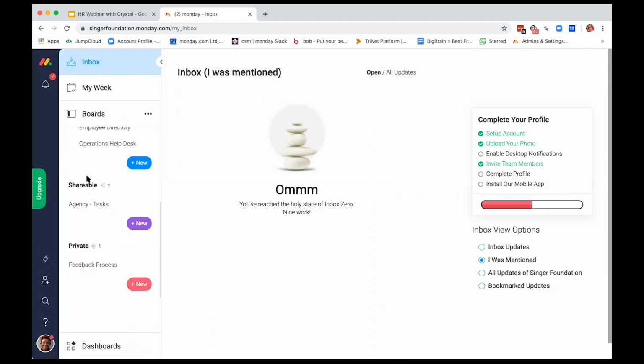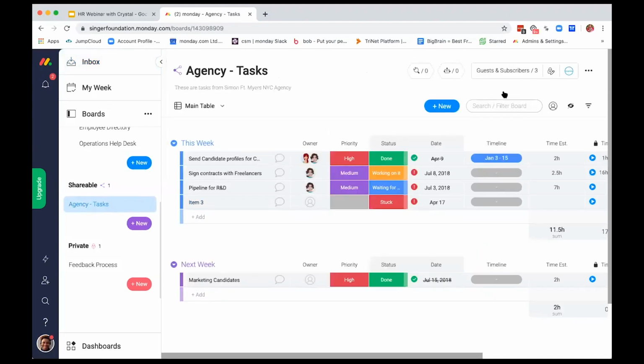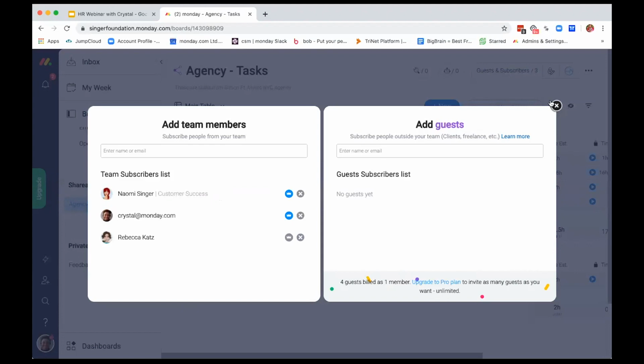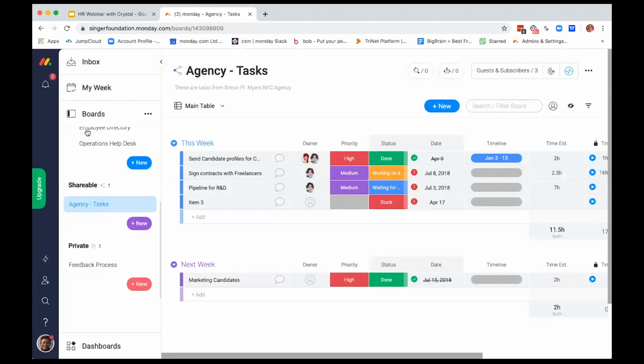As you can see here, we also have a shareable and a private board. As you guys know, shareable boards are for external guests. If you're working with any freelancers, or if you're working with a recruitment agency and you're working back and forth between candidates, you have the ability to create a shareable board, add those guys over here as guests by email, and then you can toggle and work together without them seeing everything that's happening in your account.